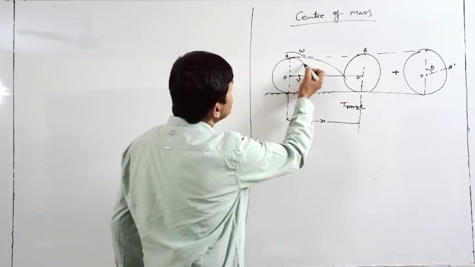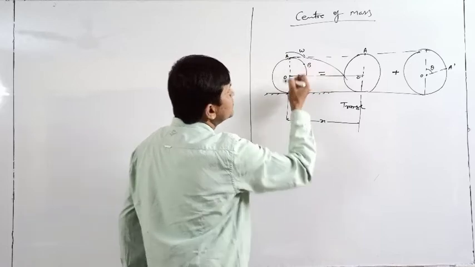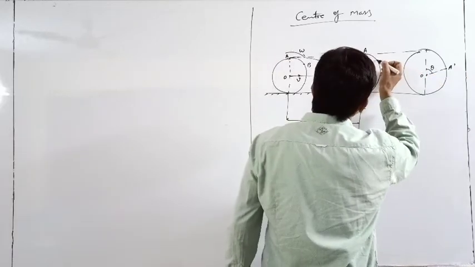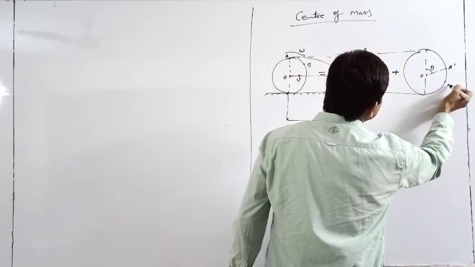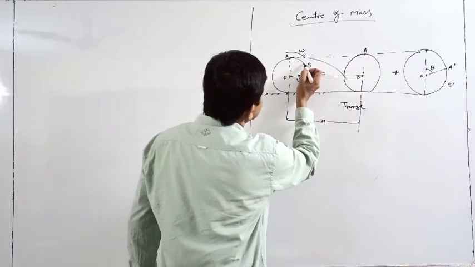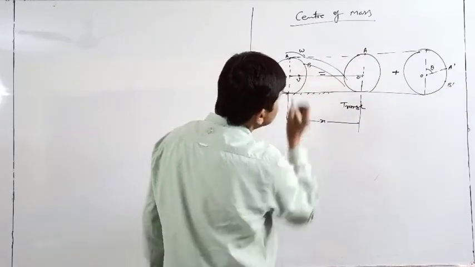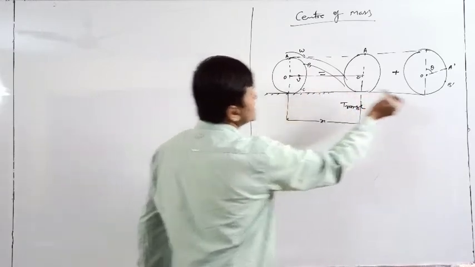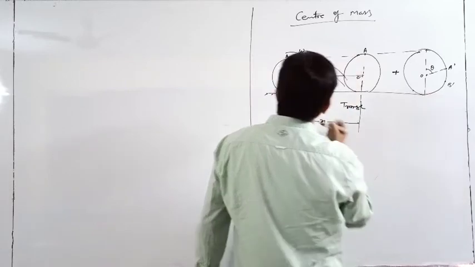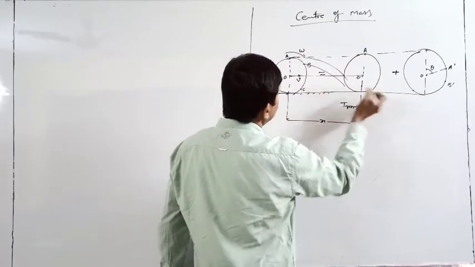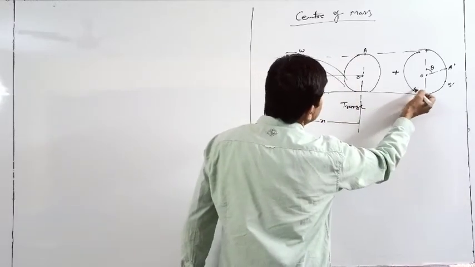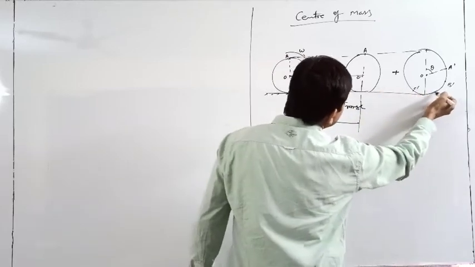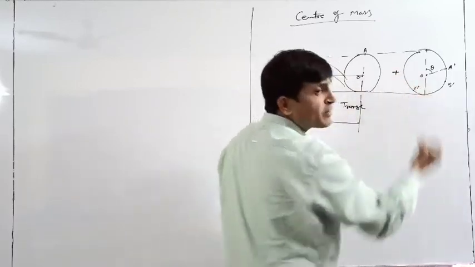Similarly, if you have some point B here, B will also rotate to B dash, somewhere here. The trajectory of point B will be like this. Similarly, if we are looking at point C here, this C point may be somewhere here, C dash. So it is rotating from here to here as well as going forward.